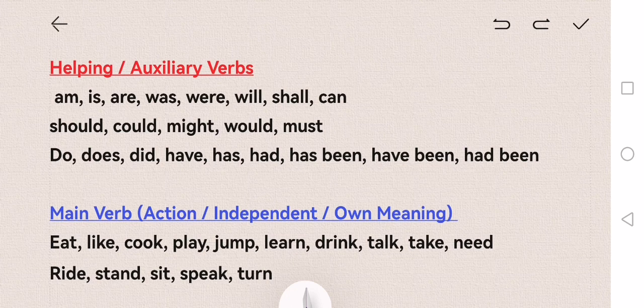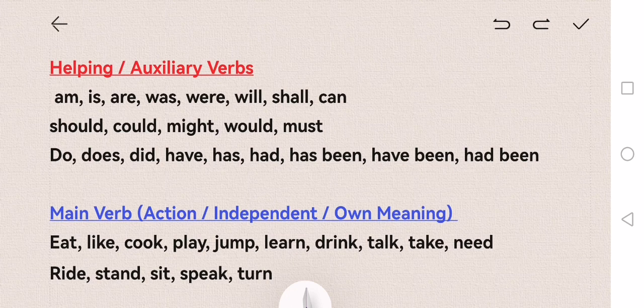Over here, like is a verb. I cook noodles. I play music. He jumps. I learn to play cricket. Anything you see here, there are thousands of main verbs. If you have a look around, whenever you see someone speaking, that's a verb. It's an action. Play, that's a verb. Wherever you hear anyone talking, they have to use either a main verb or an auxiliary verb.